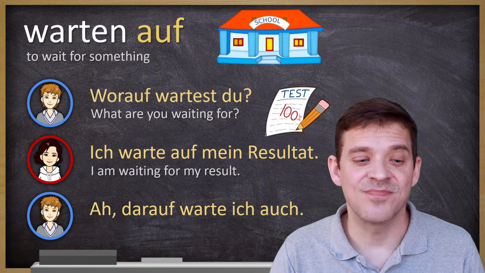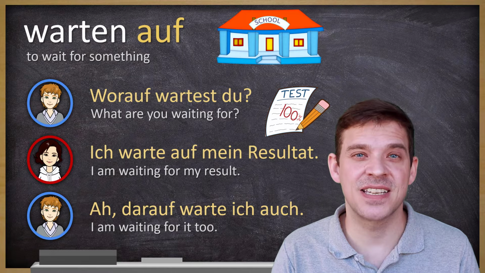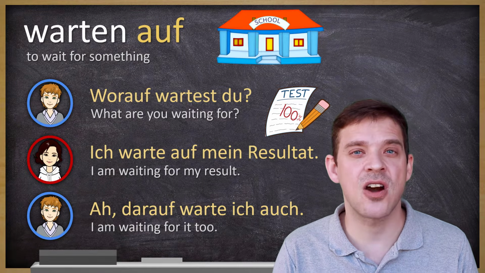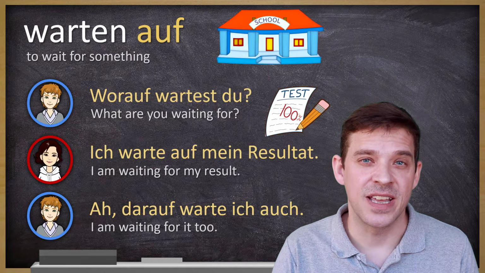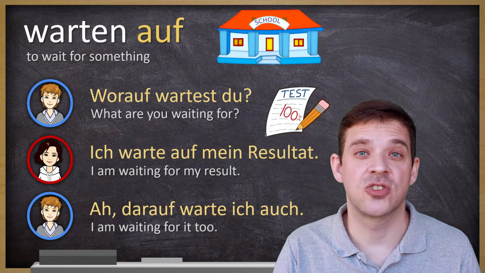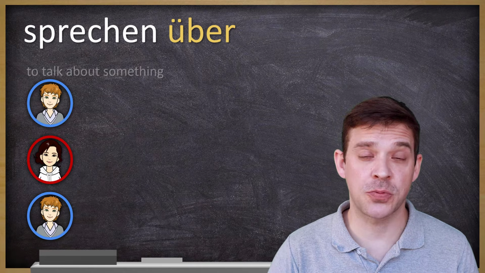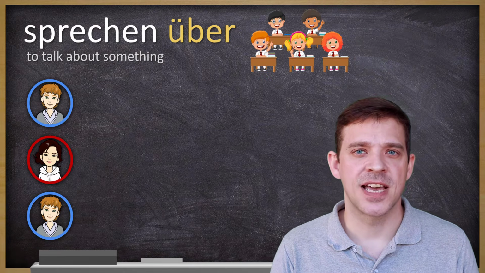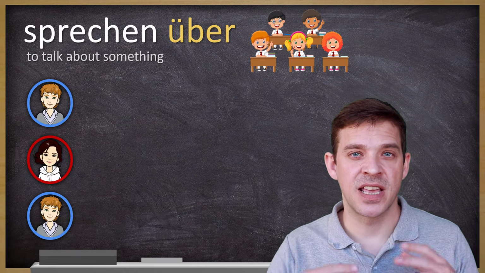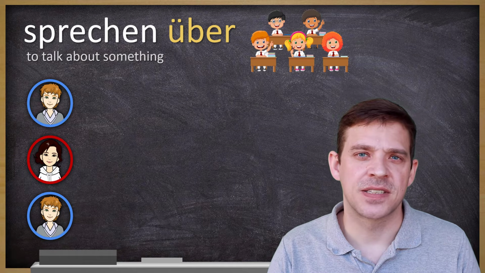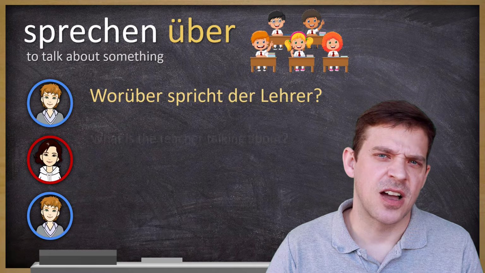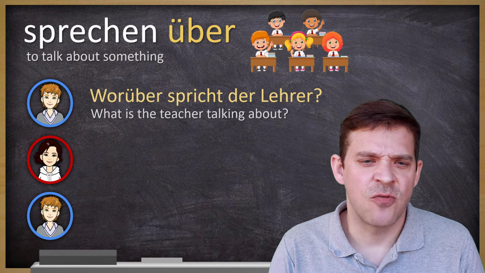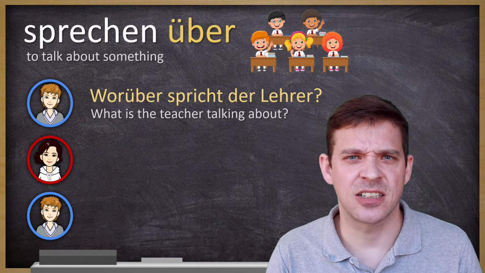Und dann sagt Hans, darauf warte ich auch. Ja, darauf warte ich auch. I'm also waiting for it. I'm waiting for it too. Oder mit sprechen über. This time the situation is also in a classroom, but in front there is a teacher. It's a German teacher, and Hans is asking Anna, worüber spricht der Lehrer?